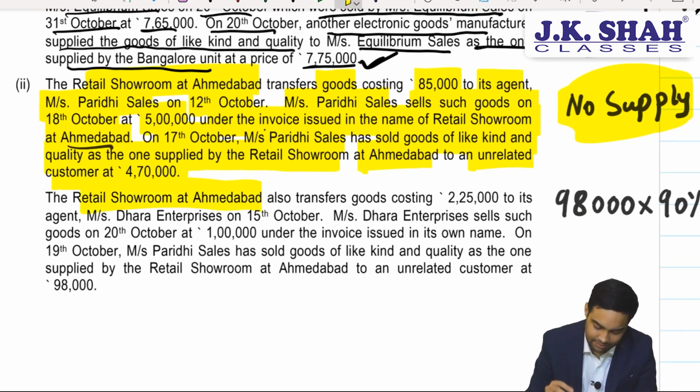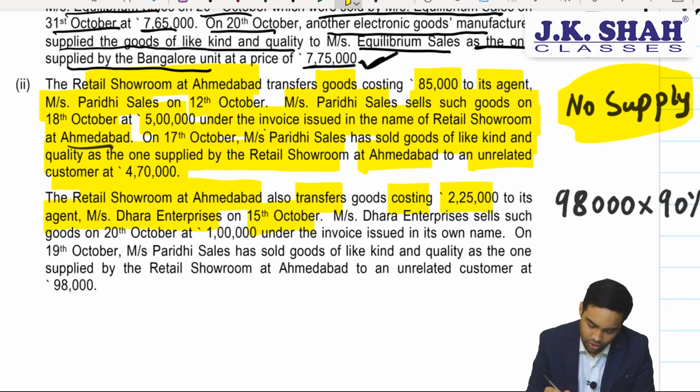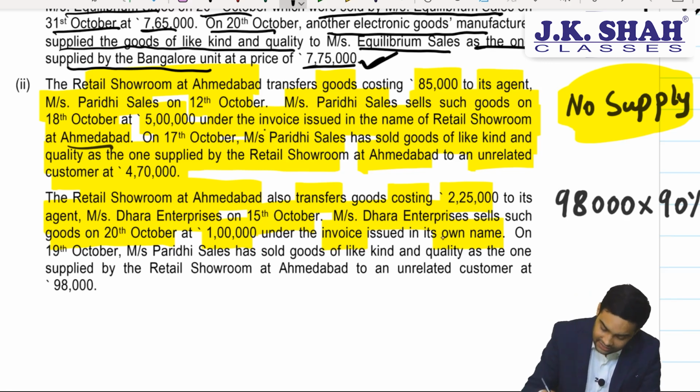Retail showroom at Ahmedabad also transfers goods costing 225 to its agent Dhara Enterprises on 15th October. Dhara Enterprises sells such goods on 20th October for 1 lakh under an invoice issued in its own name. Here agent is billing in his own name.